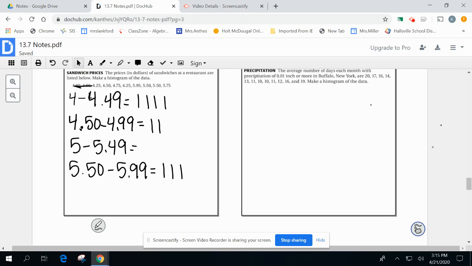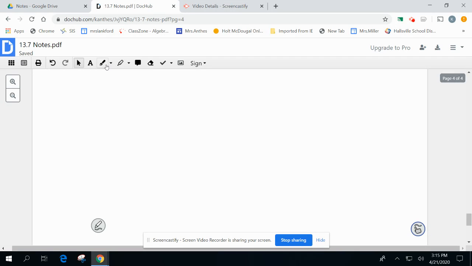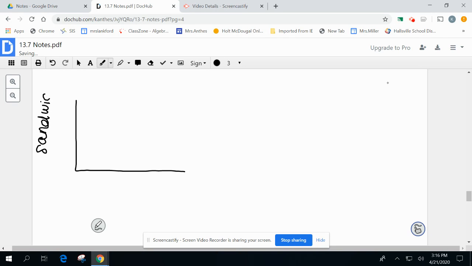Now I'm going to try to line up my histogram and start creating that. I'm going to kind of freehand draw it, and I would just do this on my notebook paper when I'm doing my homework. I'm going to make an L, and then this would be the sandwiches, and then this would be the amount.